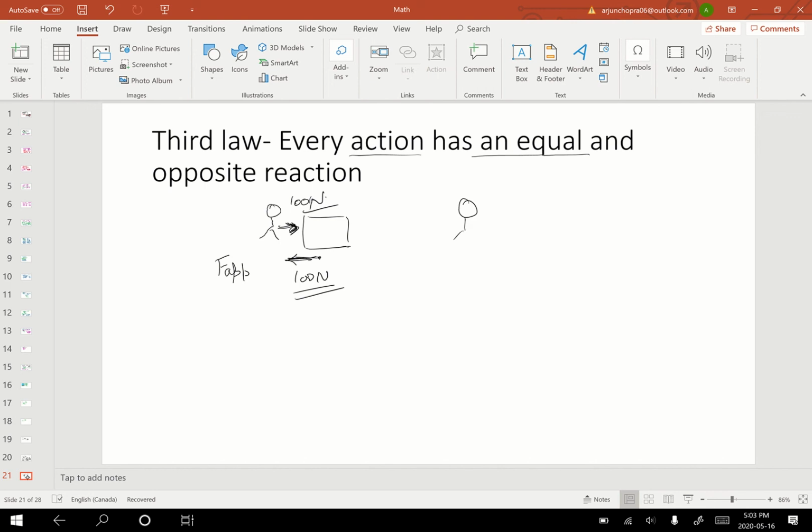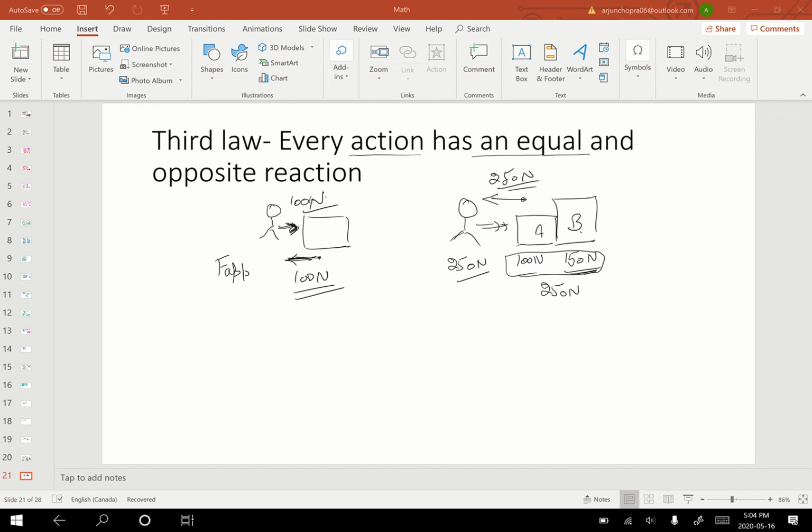Now I'll take another example. I'm standing here, I'm applying a force, this is a box, and then I place another box in front of this. Initially I needed 100 Newtons to pull one box, then there is a bigger box in front of this. I need 150 Newtons to move this box individually. So the total force I will require will be 250 Newtons. If I apply 250 Newtons in the forward direction, how much force will be applied back on me? The force applied back on me will be 250 Newtons. So this is box A, this is box B. This was pretty much straightforward, that every action has an equal and opposite reaction.